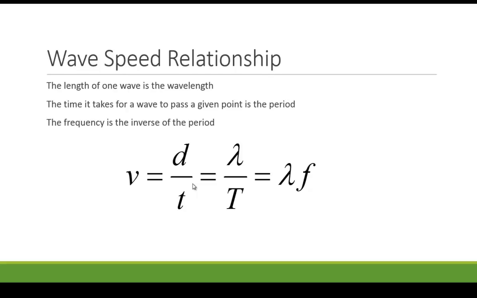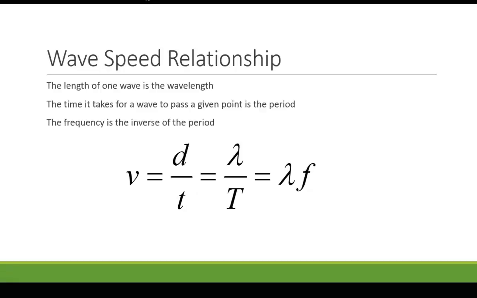First thing we're looking at is the wave-speed relationship. And so some definitions here. The length of one wave is defined as the wavelength. The time it takes for a wave to pass a given point is the period of the wave. And the frequency is the inverse of the period that we talked about before.